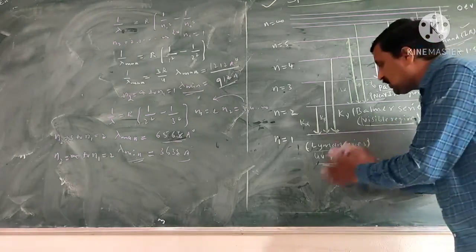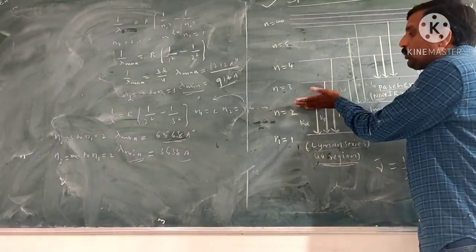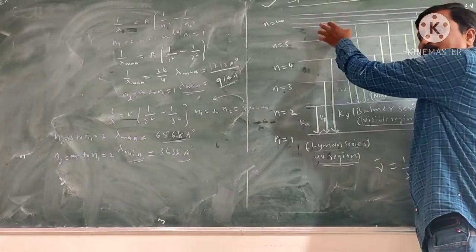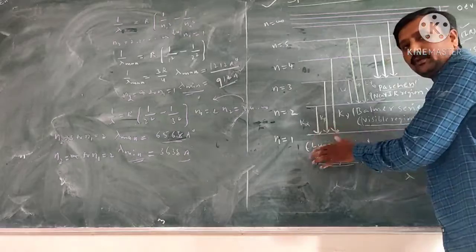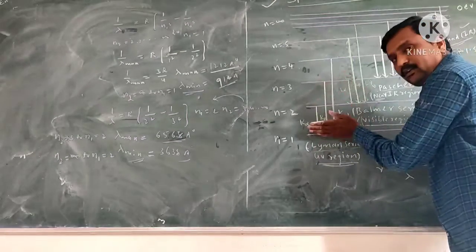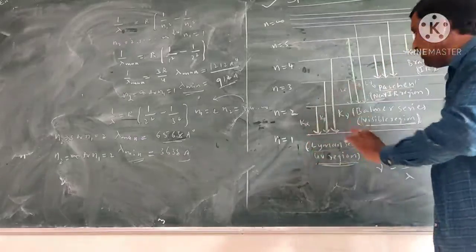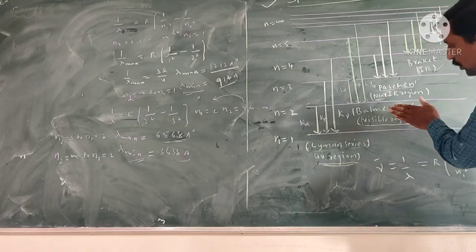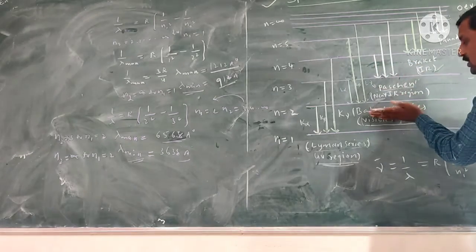When the Lyman series is formed, the electrons transition from n equal to 2, 3, 4 up to infinite orbits to n1 equal to 1, so 2 to 1. When the transition is from n equal to 3 to 2, the Balmer series is formed.